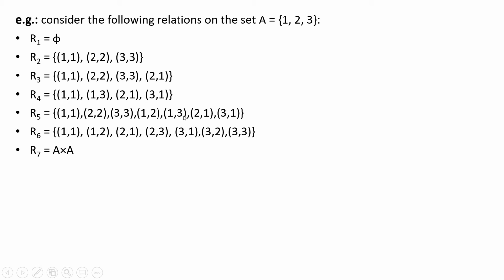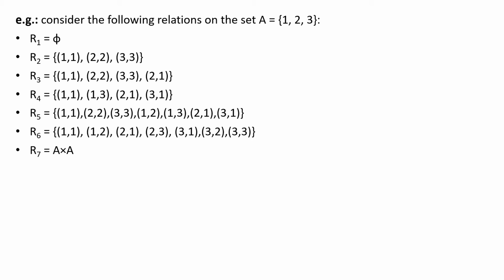We have (1,3), then we don't have (3,2), so we don't need to check (1,2). Then we have (2,1) and we have (1,3) also, but we don't have (2,3), so that's why this relation is not transitive. So R5 is not an equivalence relation.